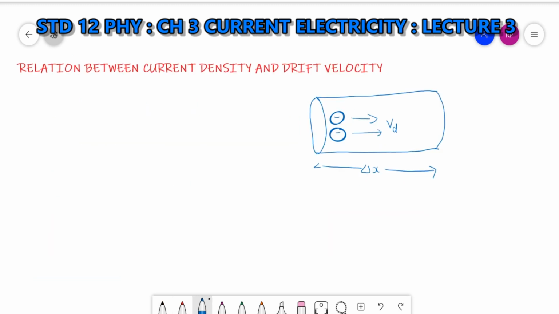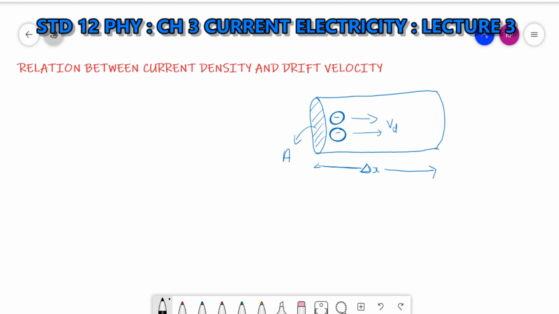Now for the relation between current density and drift velocity, let's take this conductor. This length we have taken as delta x. Now you can see that these electrons are moving in this direction. Let the drift velocity be vd, and let this cross section area be A. Clear?